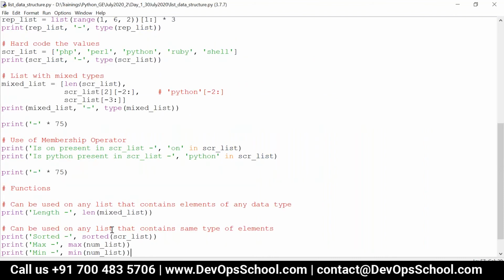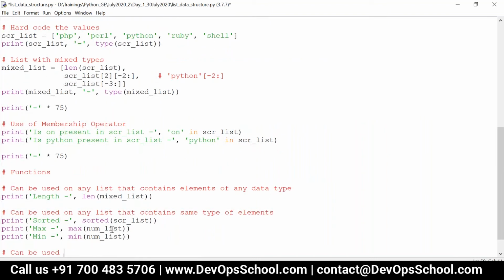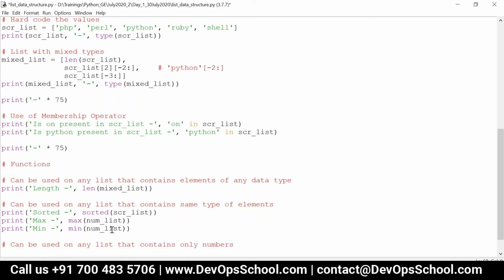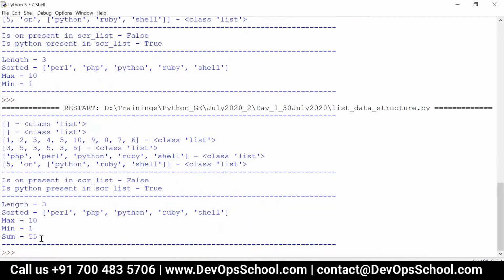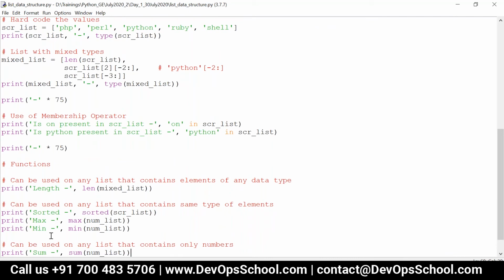There is one more function that can be used on any list that contains only numbers, that is sum. I can say sum of num_list, and you can see the sum is 55. So these functions have some restrictions.